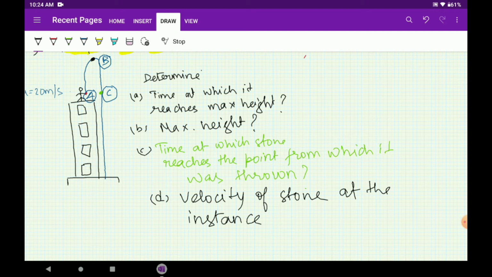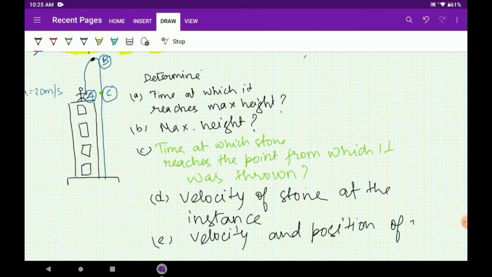And another question which can be asked, that is also very interesting: velocity and position of stone, of ball, at t equals 5 seconds.